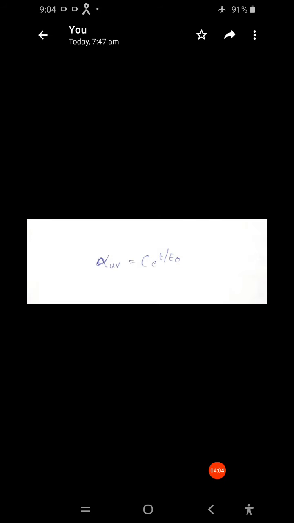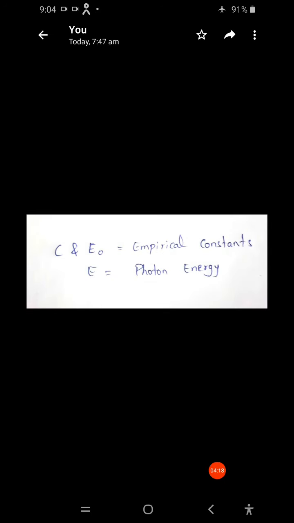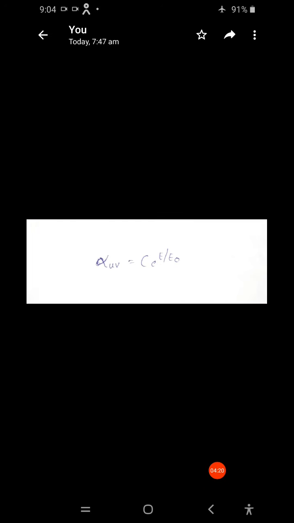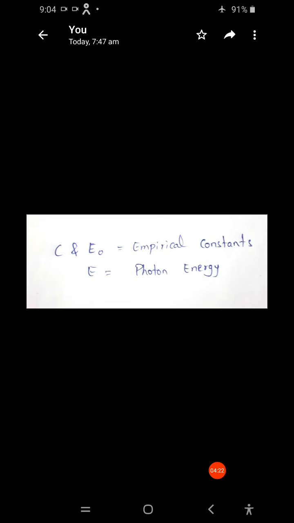The expression for this loss is alpha UV equals C times e to the power E by E naught, where C and E naught are empirical constants and E is the photon energy.